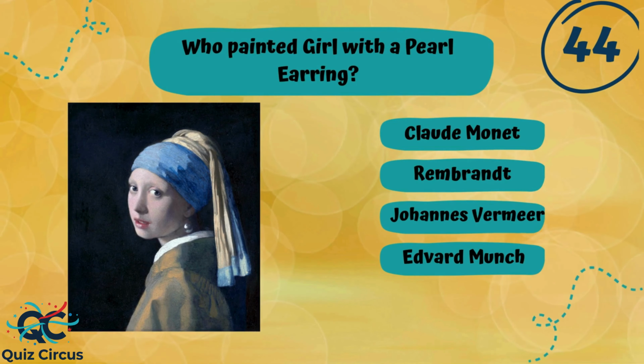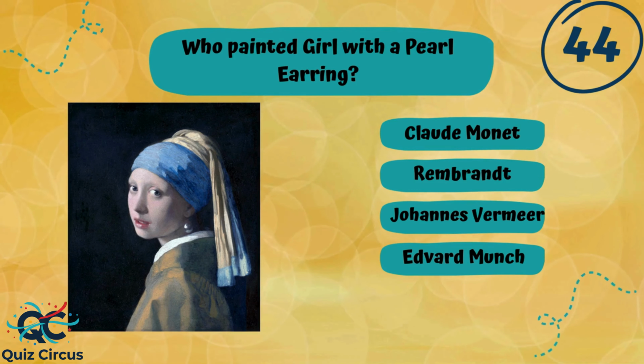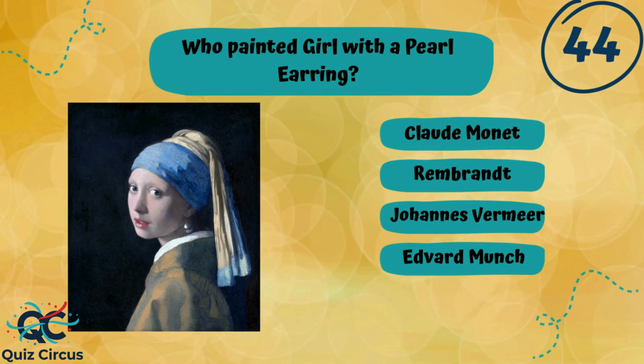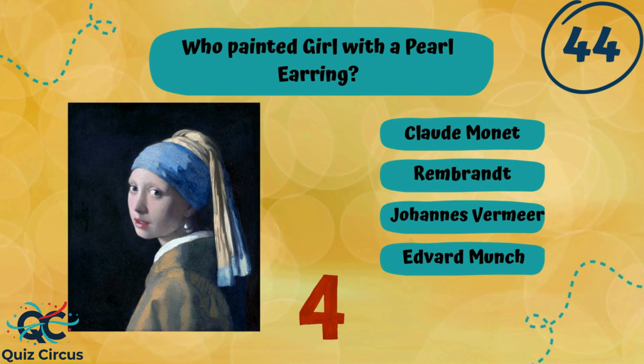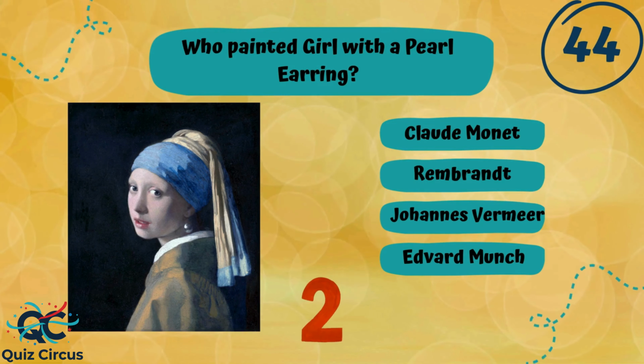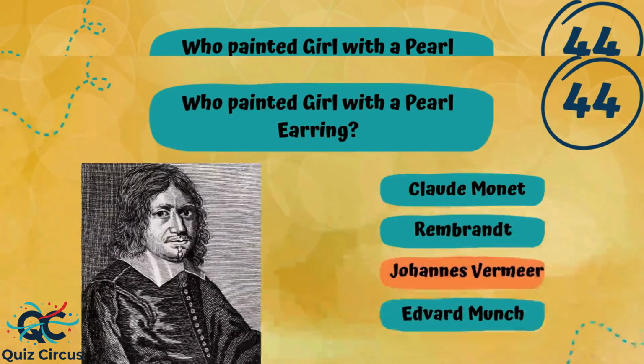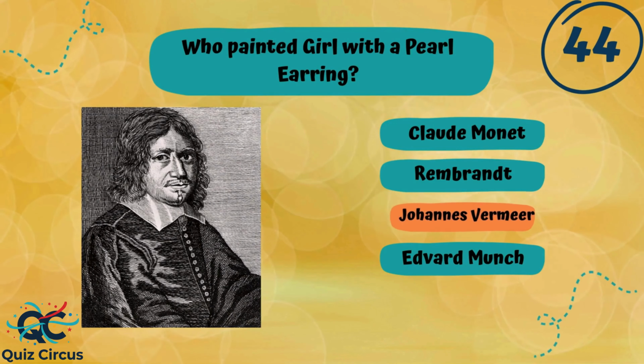Who painted Girl with a Pearl Earring? Claude Monet, Rembrandt, Johannes Vermeer, or Edvard Munch? Well done if you chose Johannes Vermeer.